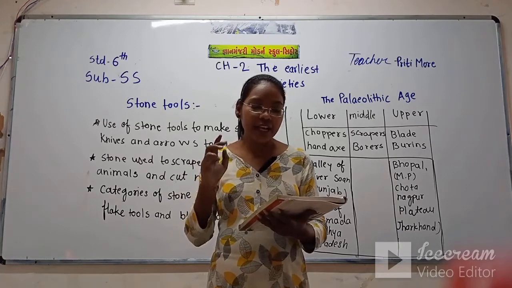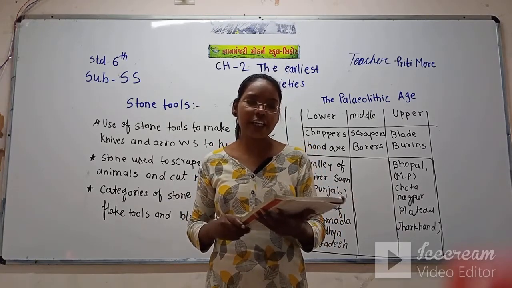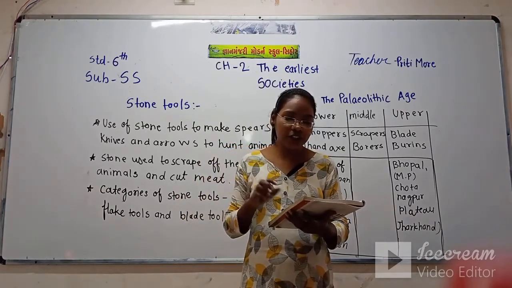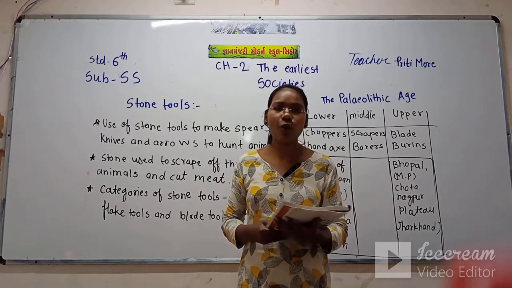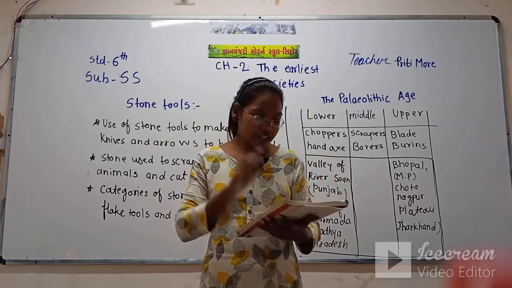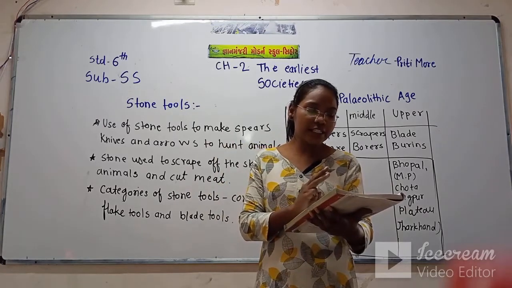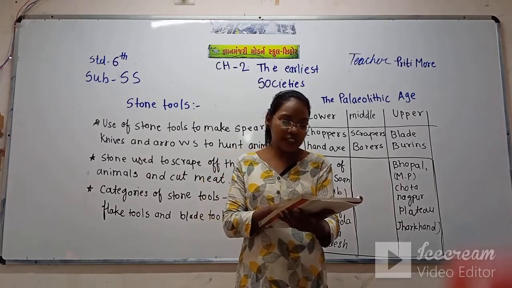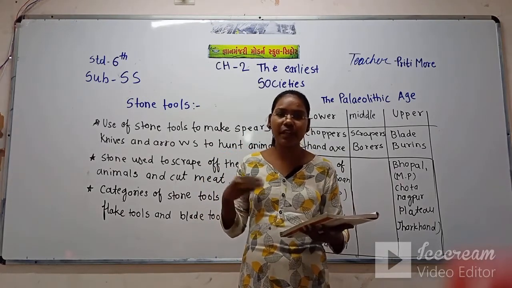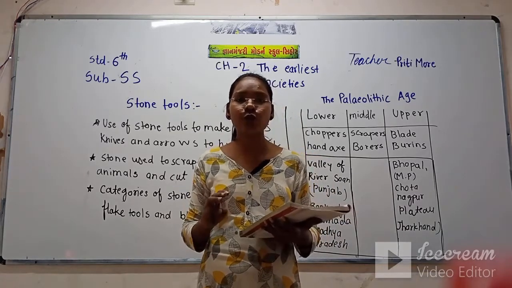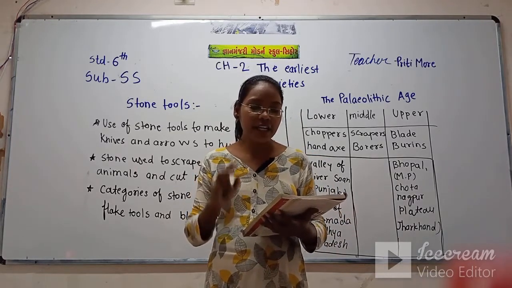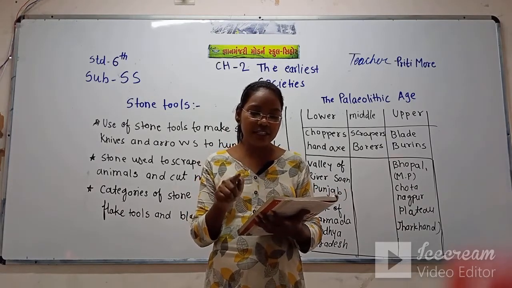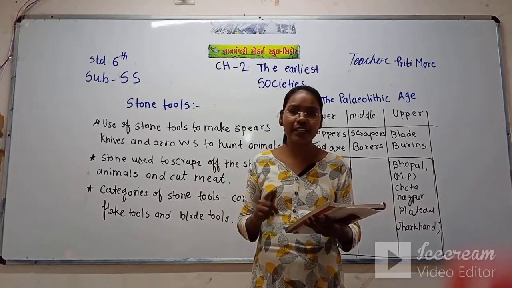Archaeologists divided the Paleolithic age into three periods: the lower Paleolithic, middle Paleolithic and the upper Paleolithic. How many ages were there? Three. First, the three phases of stone are the Paleolithic age, Mesolithic age and Neolithic age. Now we are just looking at the Paleolithic age. This Paleolithic age is also divided into three parts. The first one is lower Paleolithic, the second is middle and the third is upper Paleolithic age.